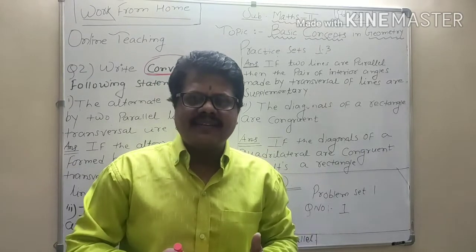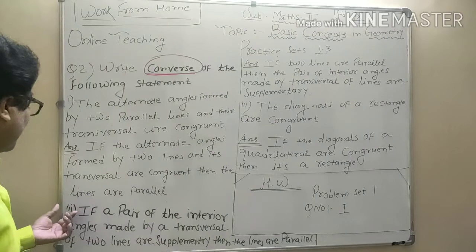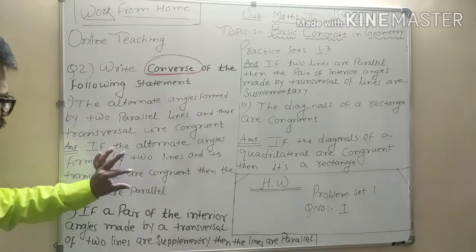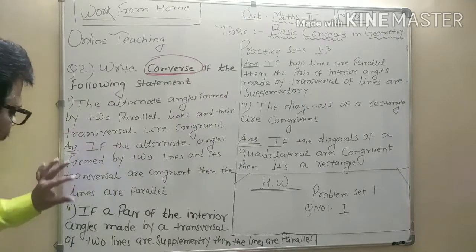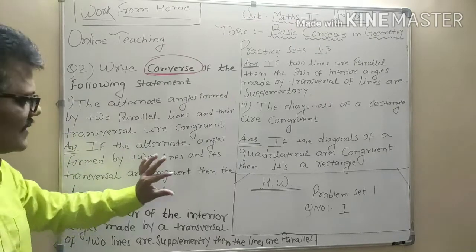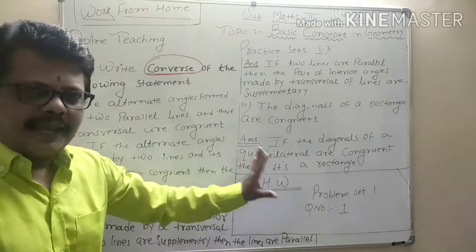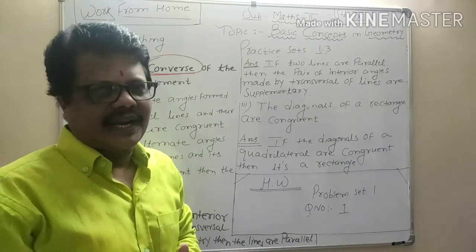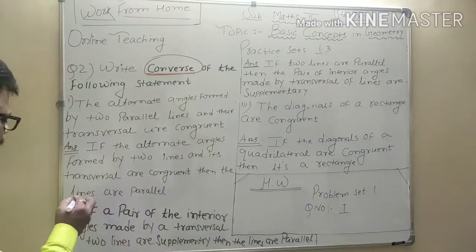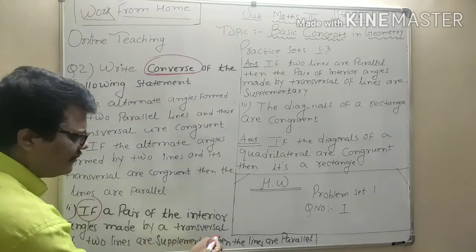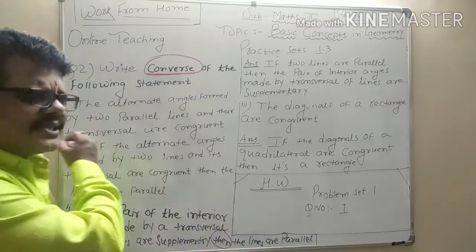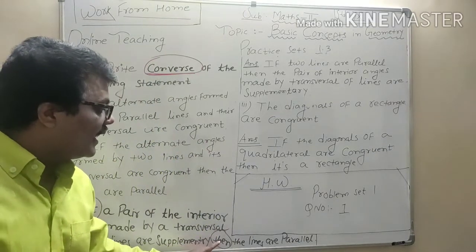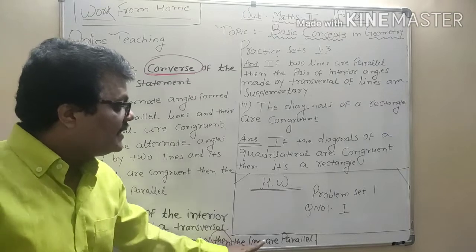How is it reverse? Let us see question number second, sub question 2, which says that if a pair of the interior angles made by a transversal of two lines are supplementary, then the lines are parallel. Very simple question and very simple logic to write the answer. Let us see how. Mark down these two things, if, then, and then just interchange them. That means instead of then we write if. If the lines are parallel.